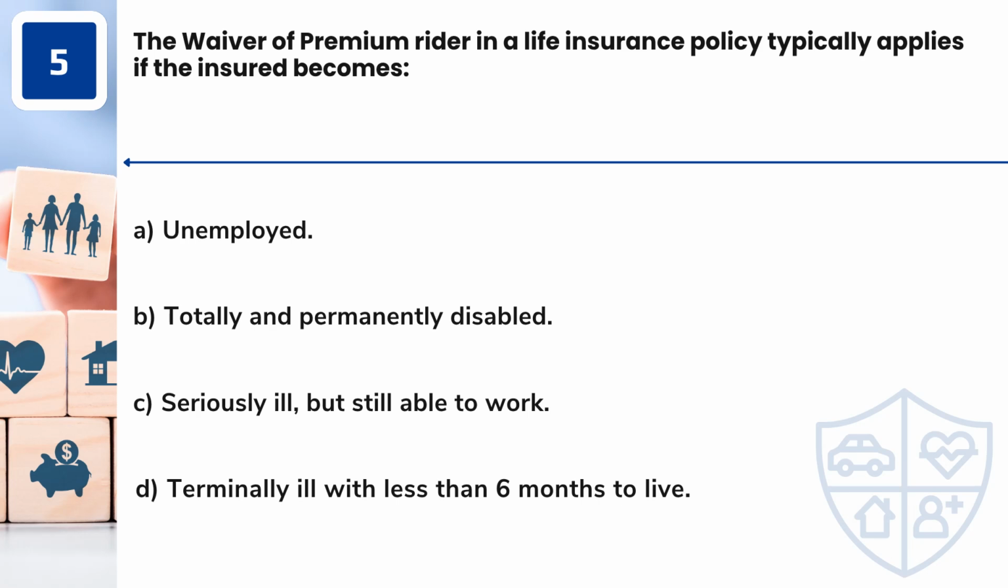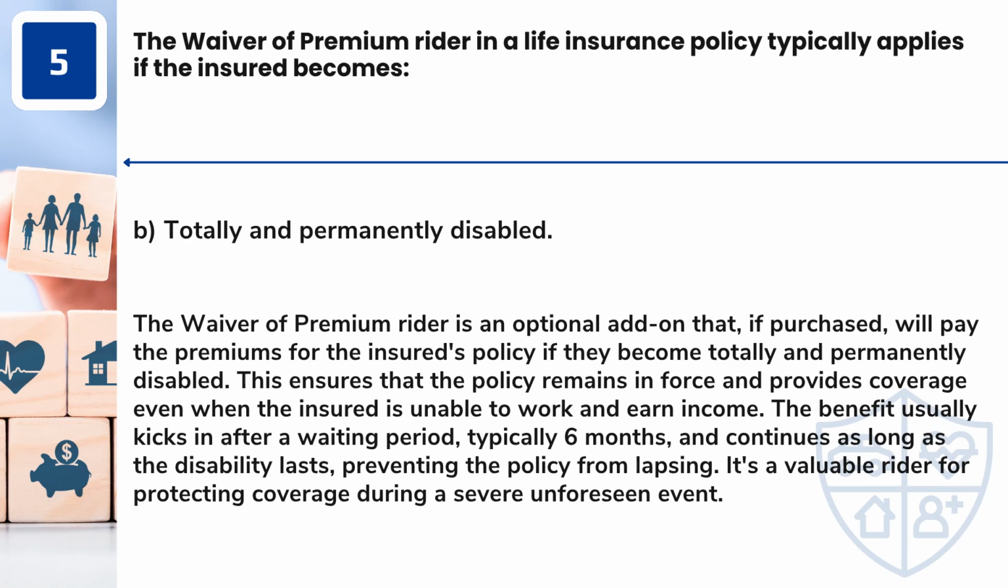Answer: B. Totally and permanently disabled. The waiver of premium rider is an optional add-on that, if purchased, will pay the premiums for the insured's policy if they become totally and permanently disabled. This ensures that the policy remains in force and provides coverage even when the insured is unable to work and earn income. The benefit usually kicks in after a waiting period, typically 6 months, and continues as long as the disability lasts, preventing the policy from lapsing. It's a valuable rider for protecting coverage during a severe unforeseen event.